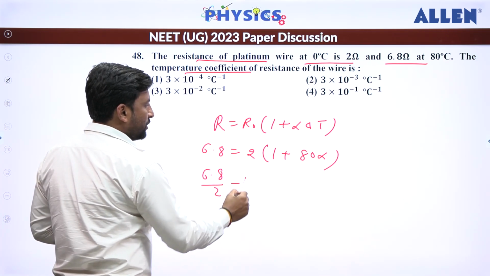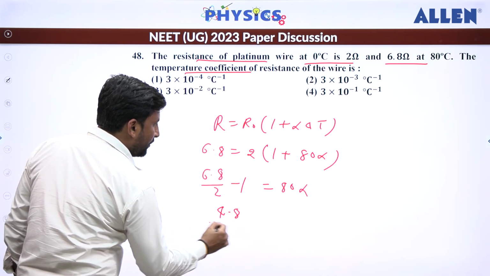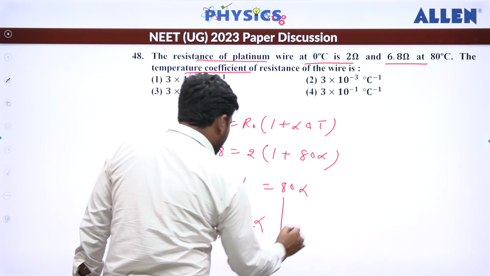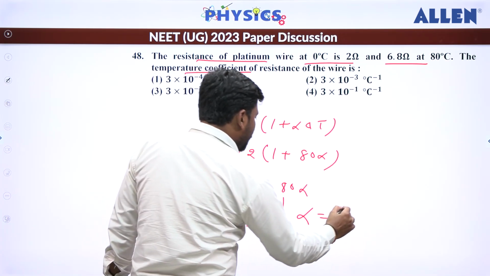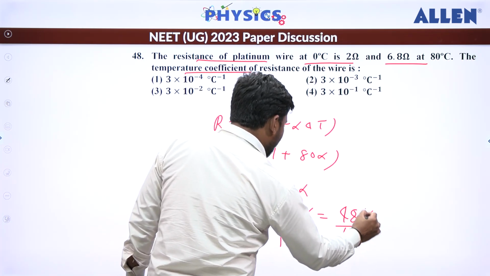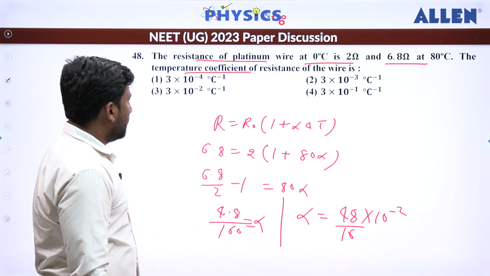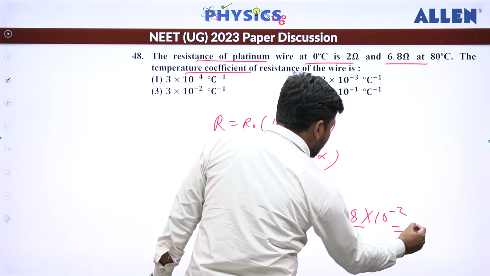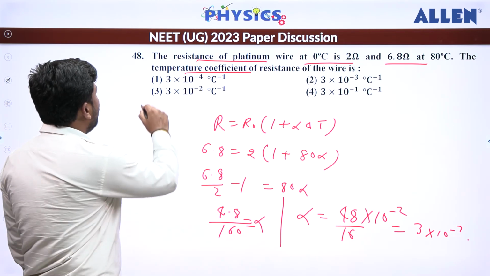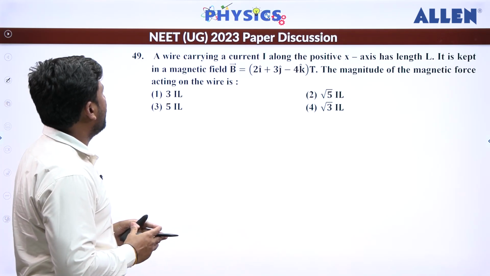divided by 2 minus 1 is going to be 80 alpha. Fine. So that becomes 4.8 divided by 160 into alpha. So alpha will be 48 divided by 16 into 10 to the power minus 2. Alright. So that is going to be 3 into 10 to the power minus 2. So according to this, the correct option for 48 is 3.